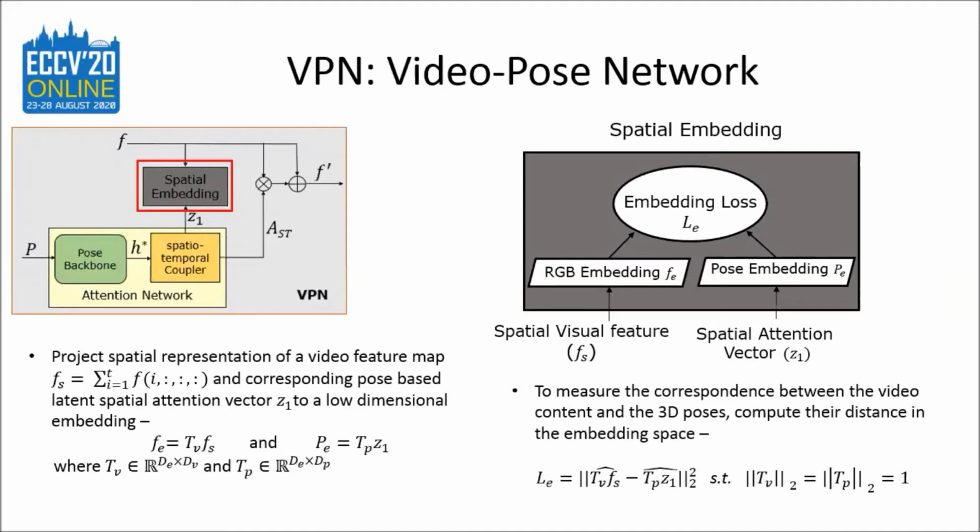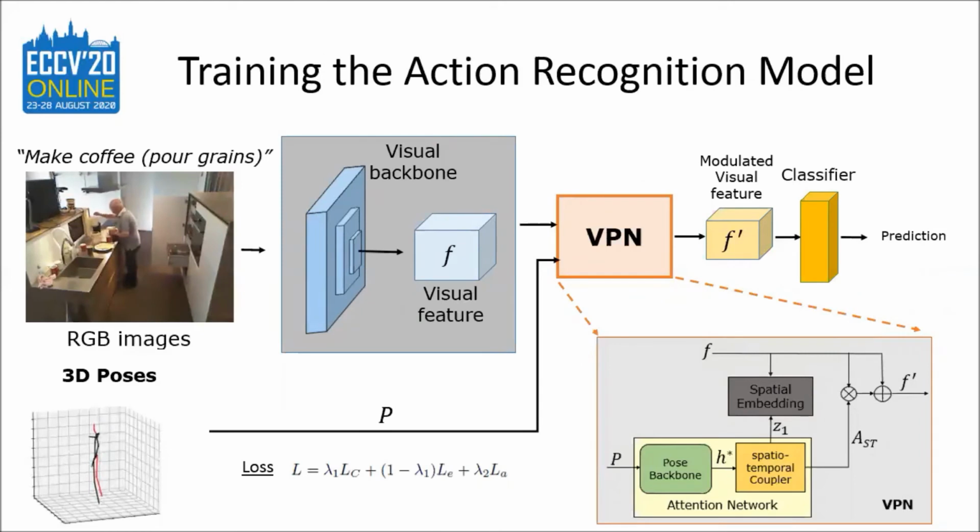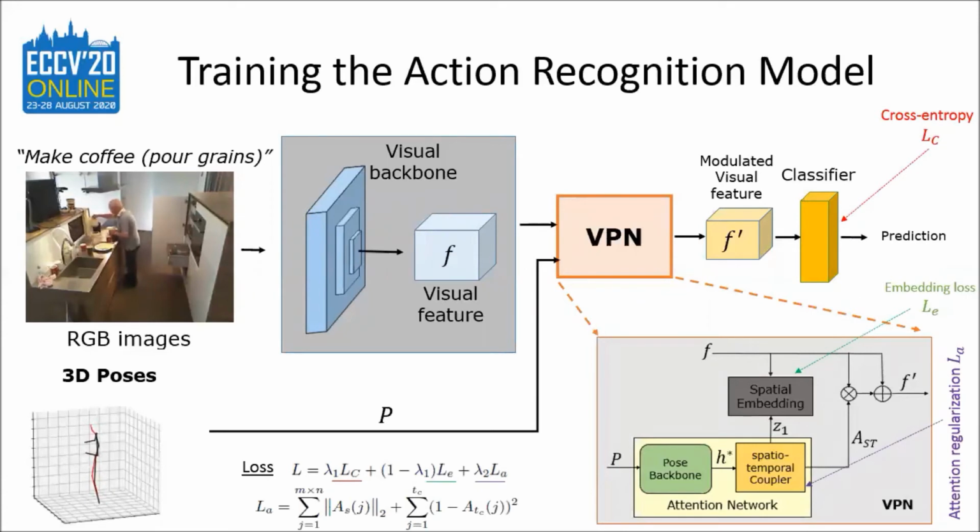Now, how do we train VPN and 3D ConvNets jointly? Firstly, we employ the categorical cross-entropy loss to learn the classes. Then, we employ the embedding loss in the spatial embedding module. And finally, we employ an attention regularization to ensure that the attention weights are not biased to provide extremely high values to the parts of the spatio-temporal feature map with more relevance and completely neglecting the other parts.